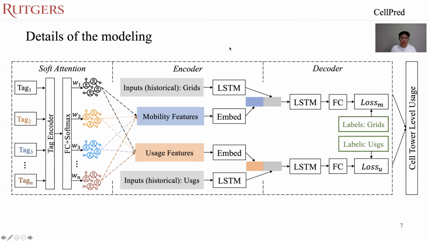And that's the details of our modeling. There are 3 parts: soft attention, encoder, and decoder. On top of the standard encoder and decoder, we have the soft attention addressing all the behavioral tags from different groups of users. By considering those encoded features of those tags, we have a series of different weights on different groups of users. By combining the mobility features and the user features from different groups of users and the historic location and usage, we can better predict the future group location and usage. And in the end, we aggregate the individual level data usage to a cell tower level.